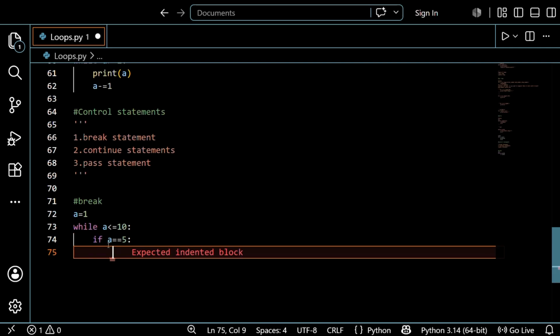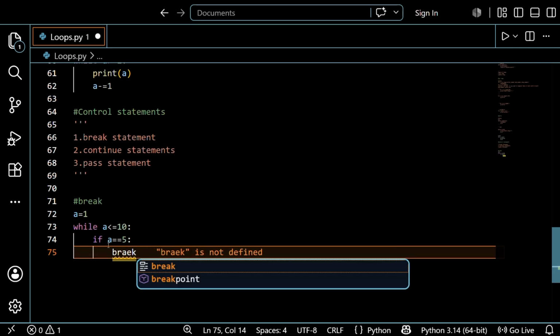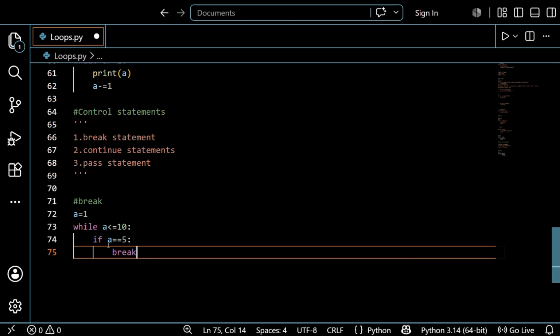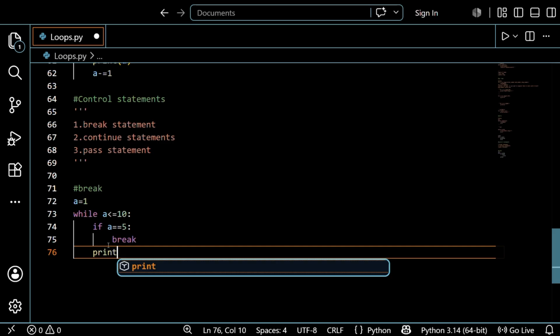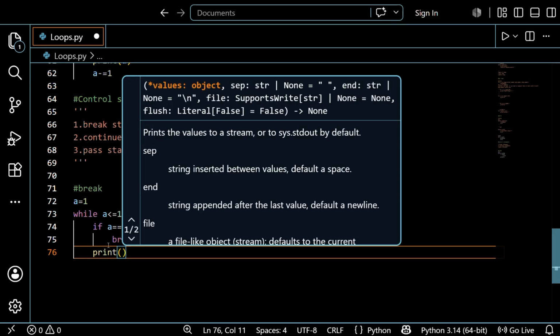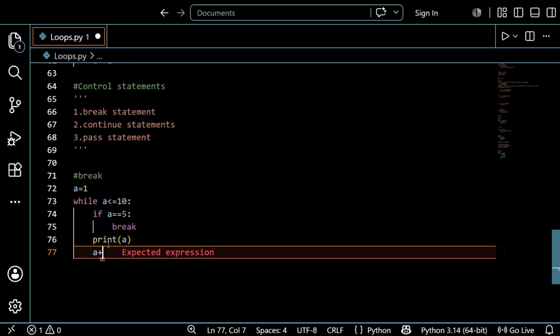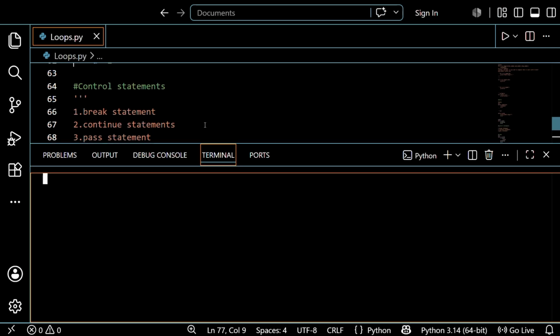And open it and just use a break statement. That's it, break. After that just write the print statement. If it is not true, then it will not go to the break. So I just want to print the variable and then increment it, a plus equal to 1. So that's it, guys. We just did the coding. I just have to see the output and I want to explain it once again.